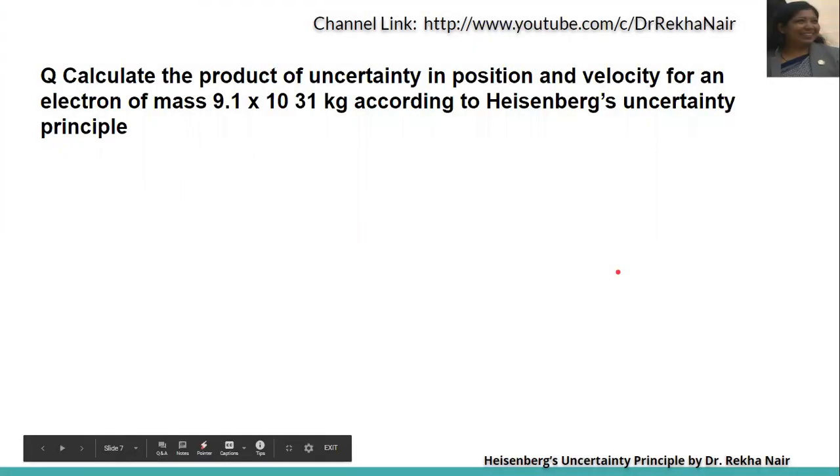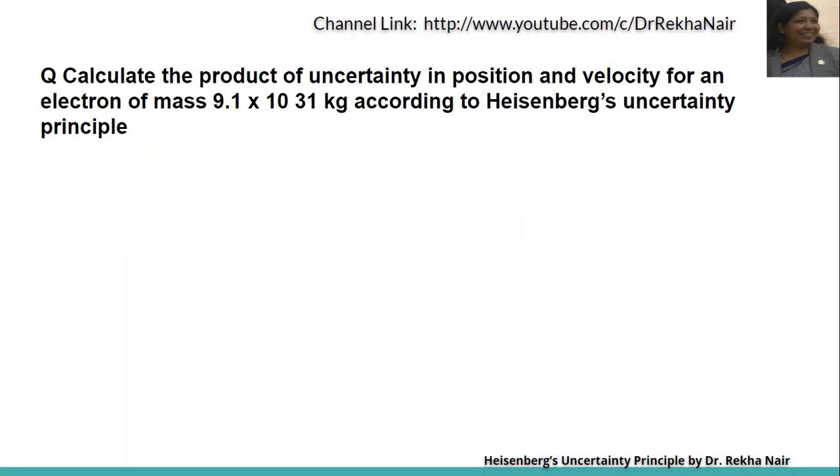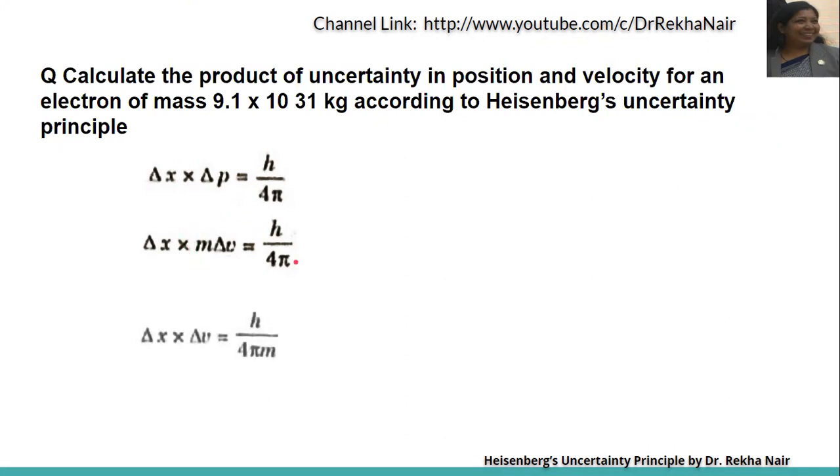Let us take an example. Calculate the product of uncertainty in position and velocity for an electron of mass 9.1 into 10 to the power minus 31 kg according to the Heisenberg principle. So we have delta x into delta p is equal to or greater than h upon 4 pi. Delta p is the momentum, so we can replace it with m into delta v, and delta x into delta v is equal to h upon 4 pi m.